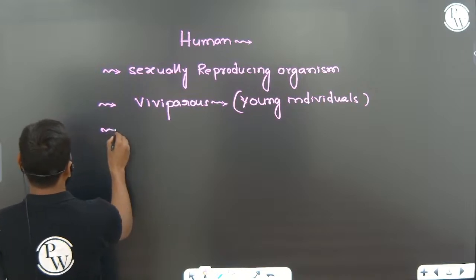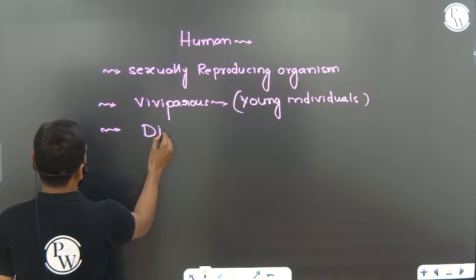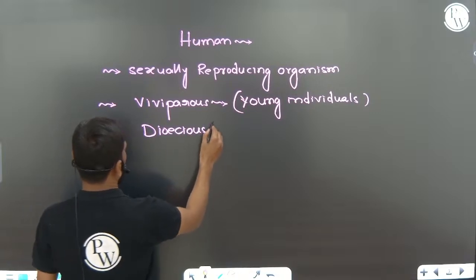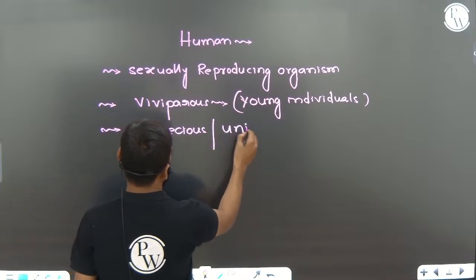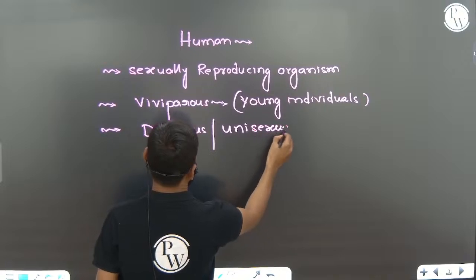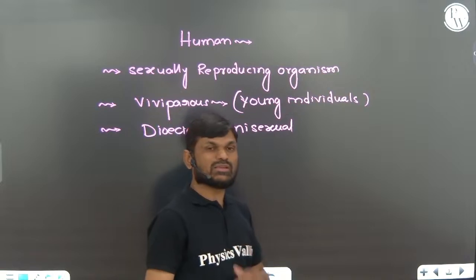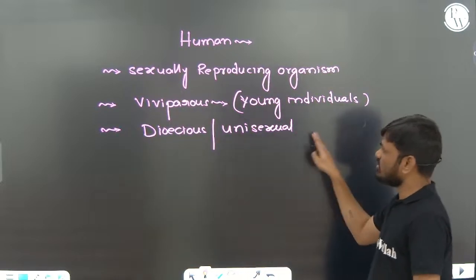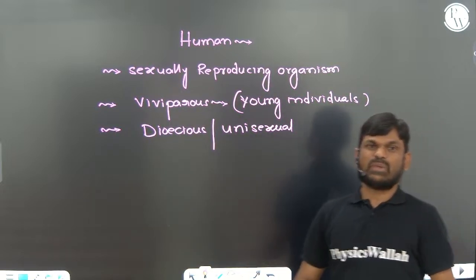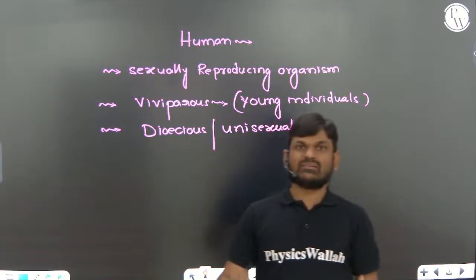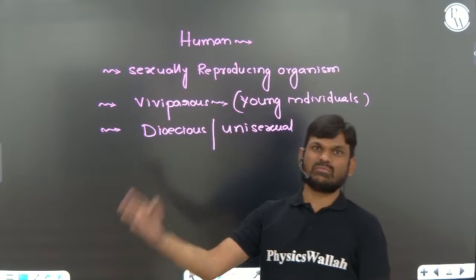And humans are dioecious animals. Dioecious, also known as unisexual organisms. So human beings are dioecious animals or unisexual organisms. That means male reproductive organs are present in the male individual, already you know that, and female reproductive organs are present in the female individual.